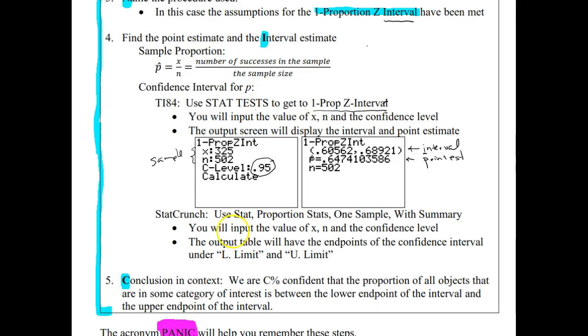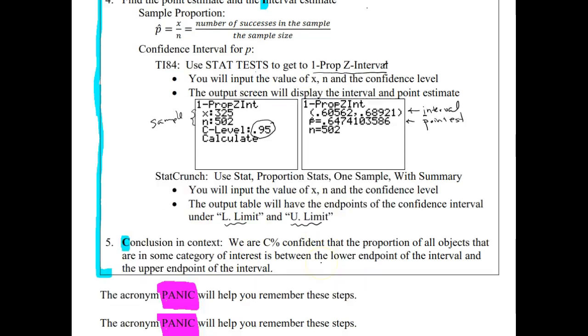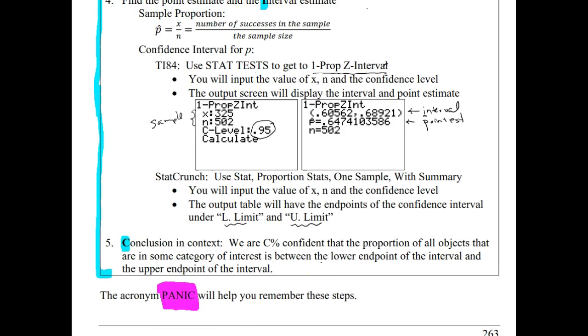All right, in StatCrunch, there's also a feature there. So Stat, Proportion Stats, One Sample, With Summary, and you would also enter your values of x, n, and the confidence level. And then on the output table, those endpoints are under the column headings called lower limit and upper limit. And then our C here stands for conclusion in the context of the data.